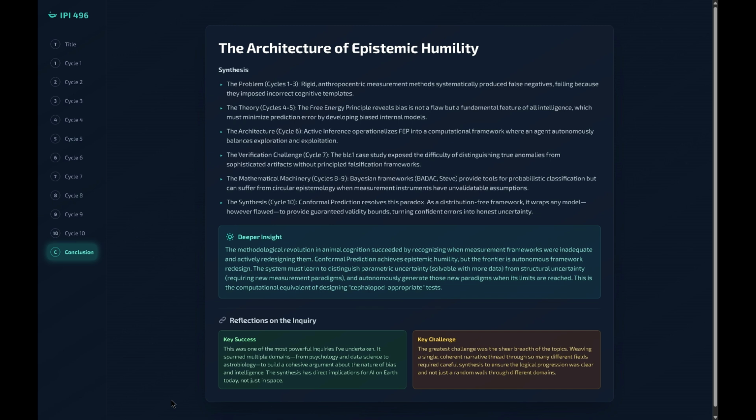This is the architecture of epistemic humility. It's about building AI that doesn't just give us answers, but tells us how much we should trust those answers.